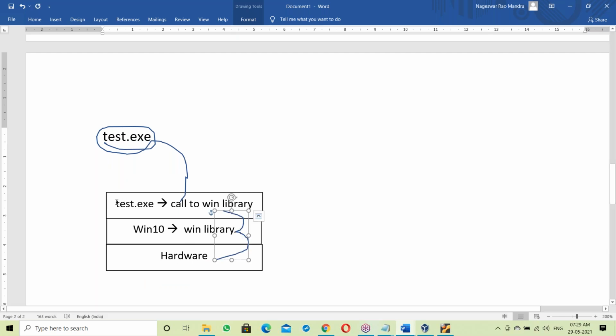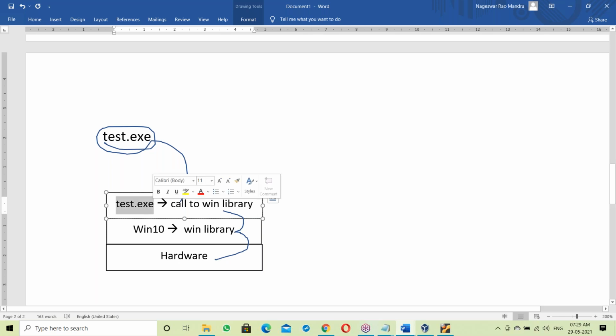Fine. At the time of creation of the exe file itself, that Windows library was linked with the exe file. It's static linking, already linked. So test.exe makes a call to the Windows library, which is available, and using it communicates with the hardware components.